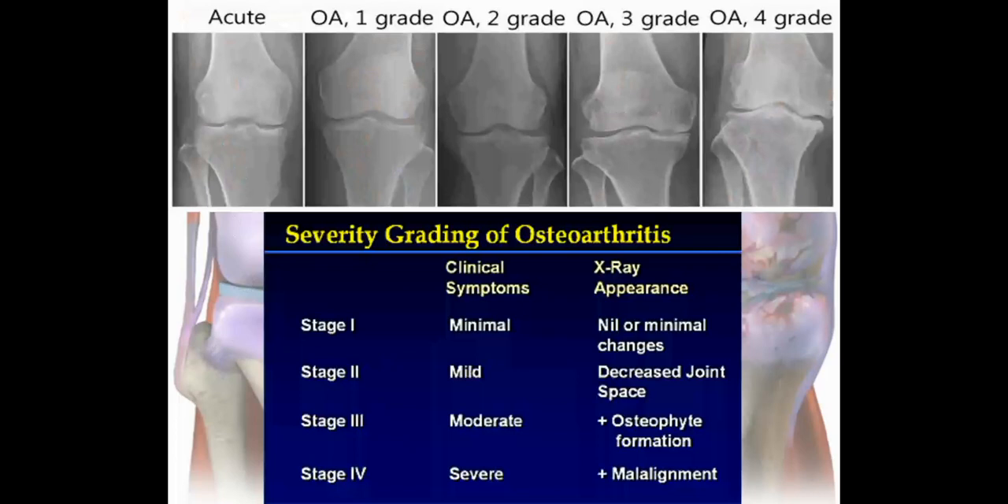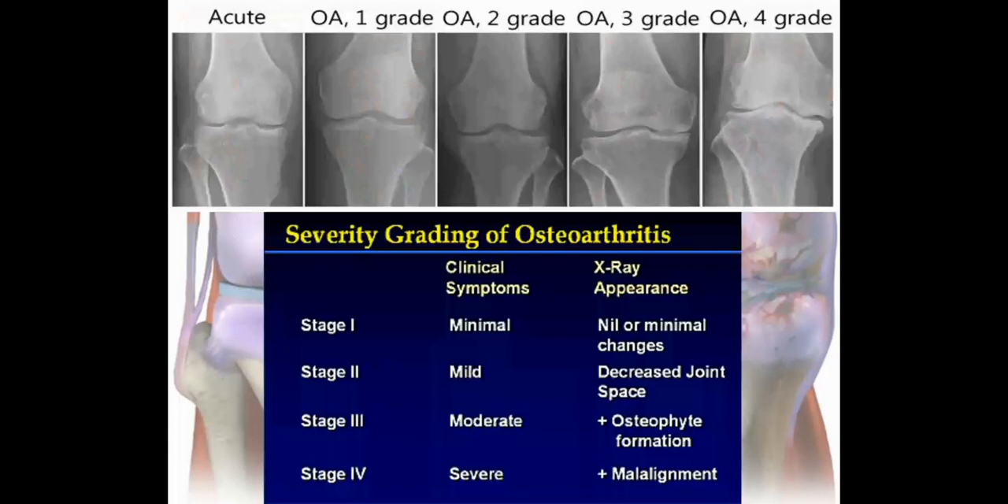In stage 1, clinical symptoms of the patient will be minimal, and on X-ray there will be nil or minimal changes. In stage 2, clinical symptoms will be mild, and on X-ray we can see decreased joint space. In stage 3 OA we can see a moderate amount of clinical symptoms, and on X-ray we can see osteophyte formation. In stage 4 we can see severe clinical symptoms, and malalignment can also be visible.